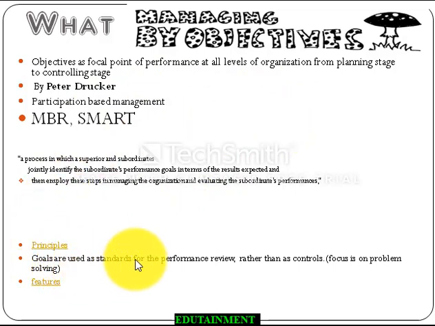Here goals are used as standards for performance review rather than as controls. They are particularly standards for performance review. That means the focus is on problem solving, okay, rather than blame fixation. So these were the principles. Now let us see the features of management by objective.